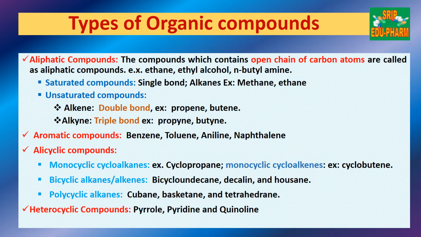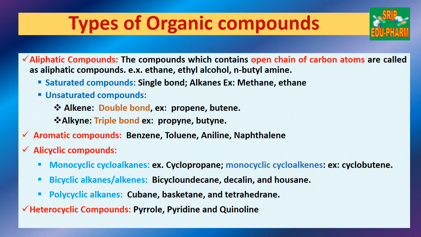Initially, we will be discussing the types of organic compounds. Organic compounds can be basically classified as aliphatic compounds, aromatic compounds, alicyclic compounds, and heterocyclic compounds. As the name says, aliphatic compounds are straight chain or open chain carbon compounds. They are of two types, saturated and unsaturated.